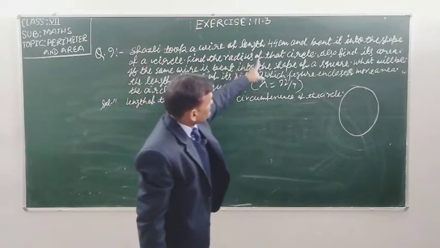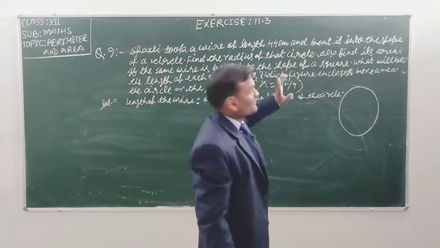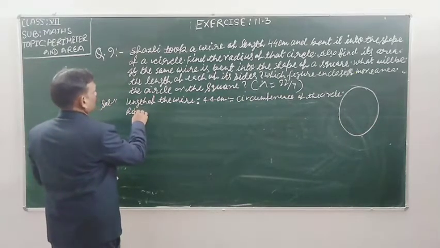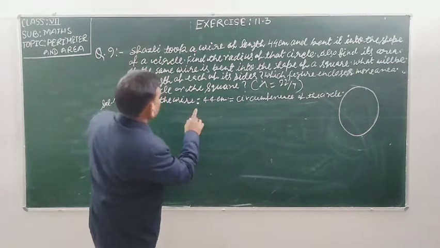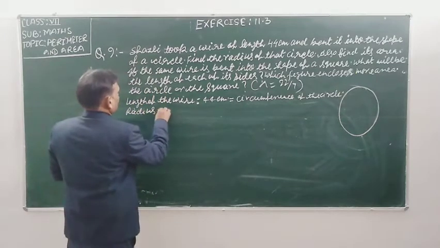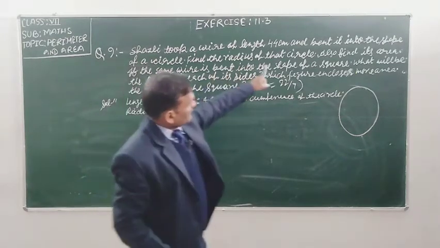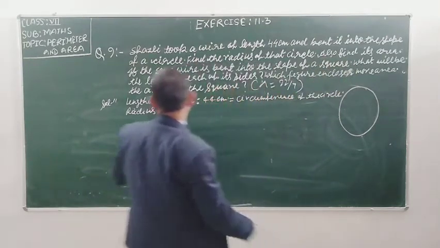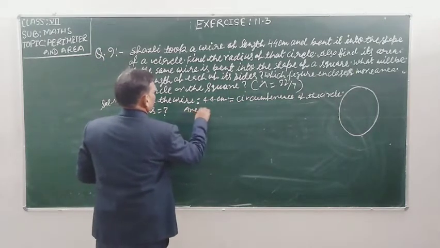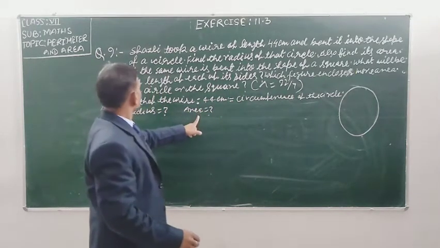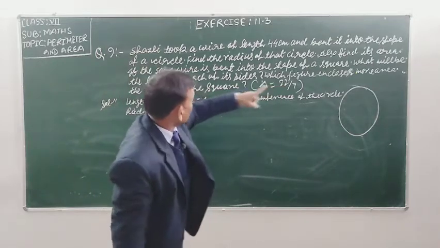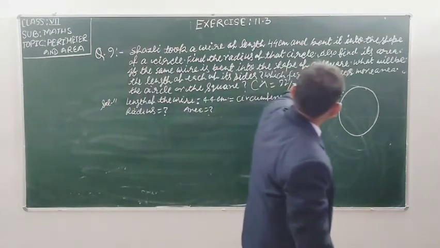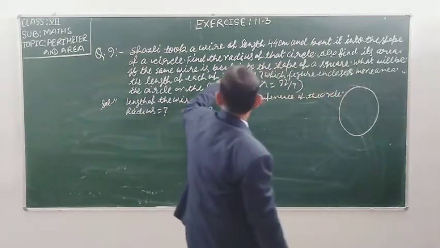And find the radius of that circle. We need to find out the radius. Radius is equal to question mark. And the question is also asking me to find its area. Area is also what we need to find out. Also find the area of the circle.